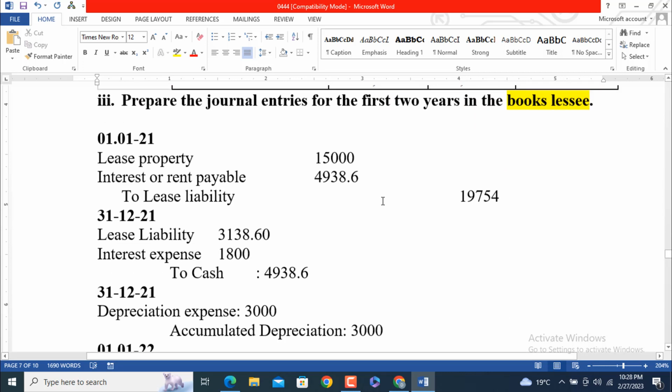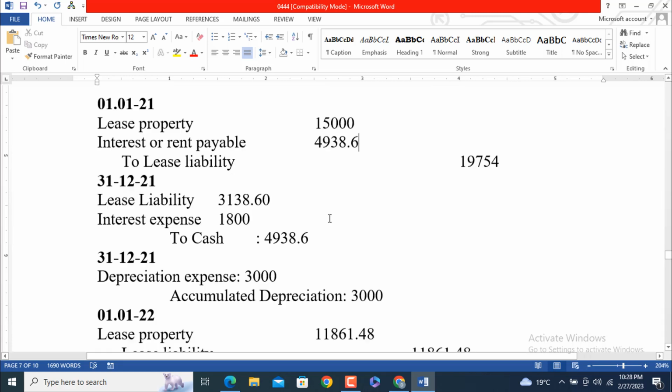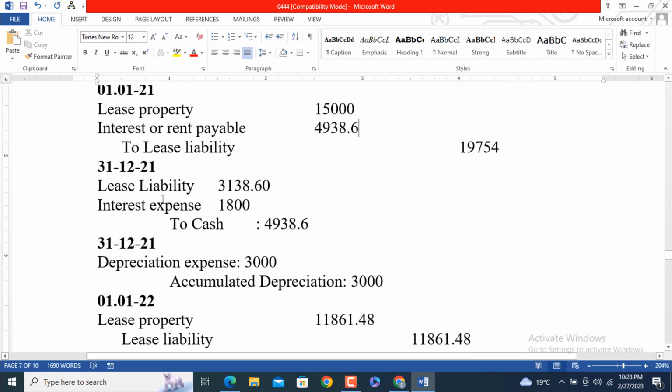So this is the amount of liability that we have at the start of the year. In my opinion, if someone has a different opinion, please correct it in the comment section with a logical argument in support of your opinion. So lease liability at the end of the year, 3,138.60 and 1,800, so to cash is equal to 4,938.6.